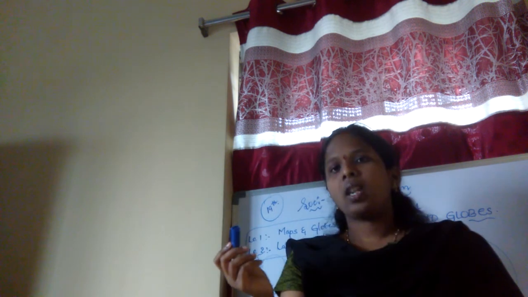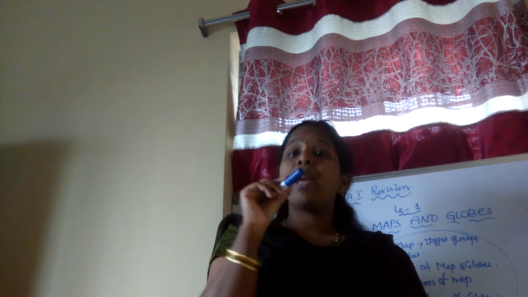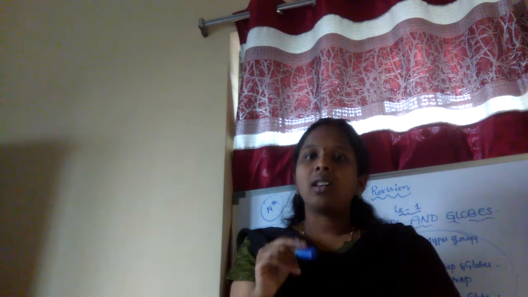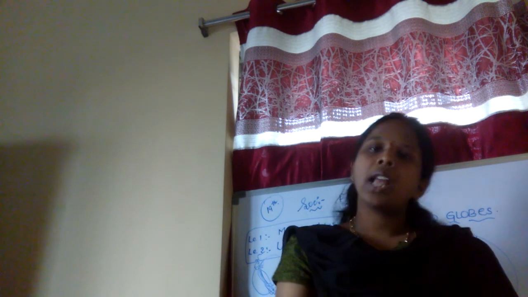Also, don't cheat yourself. Cheating is a very bad habit. Try to correct whichever answers are wrong, and check the spellings. Spelling mistakes also count. For example, if you write maps as MEPS, that is wrong. If you keep reading like that, then only will you get a good score. For example, if the first time you get very few marks, say 5 out of 10, then try again the next time and you will succeed.